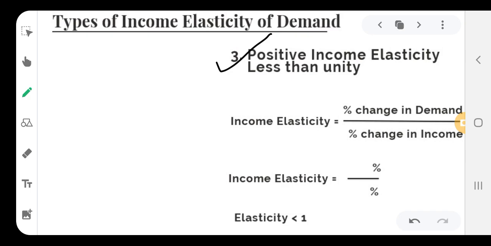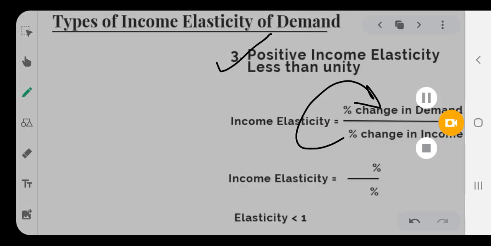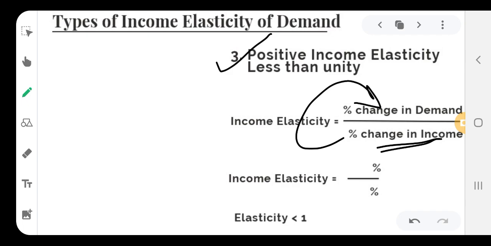The proportionate change in income will bring a less proportionate change in demand for the commodity. In that case, the income elasticity is less than 1, but it will be positive.